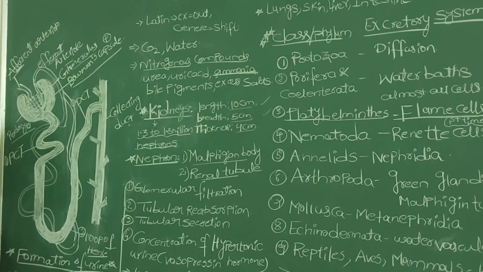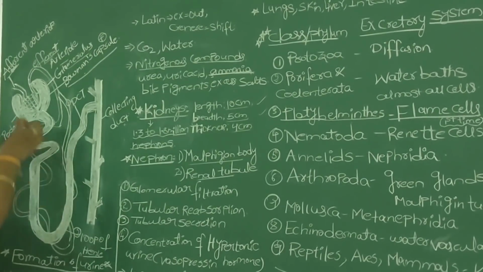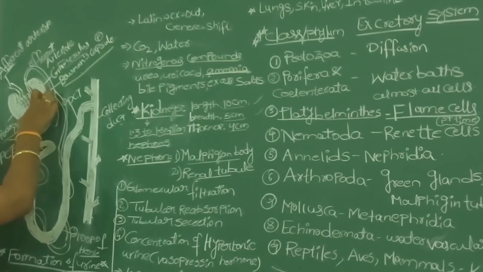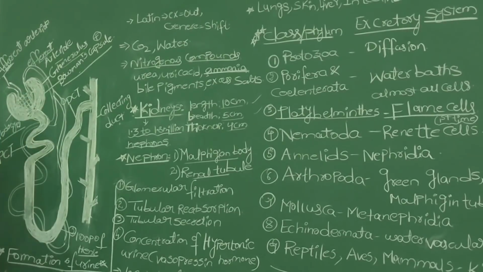These podocyte cells leave small gaps or pores between them. Because of the pores and the pressure, the blood is filtered out of the glomerulus into the Bowman's capsule.